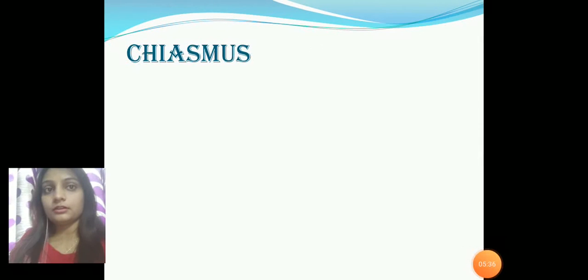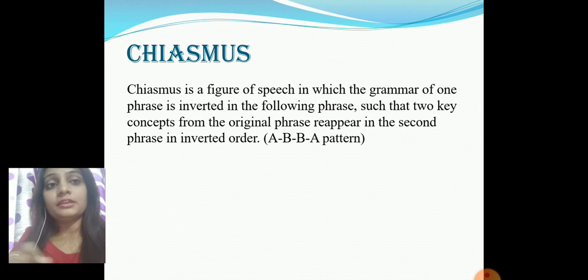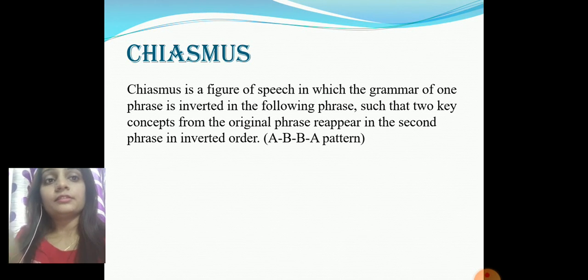Okay, so here comes another figure of speech, that is chiasmus. What is chiasmus? Chiasmus is a figure of speech in which the grammar of one phrase is inverted into the following phrase, such that two key concepts from the original phrase reappear in the second phrase in inverted order. See, this chiasmus follows an A-B-B-A pattern, where A-B is the first half of a sentence, it's a phrase, followed by the second half of a sentence, that is B-A. Let's take an example.